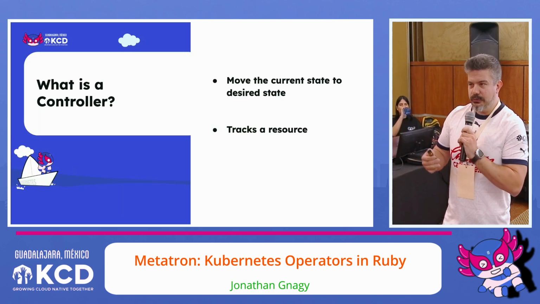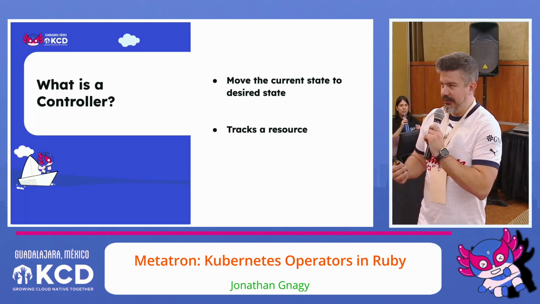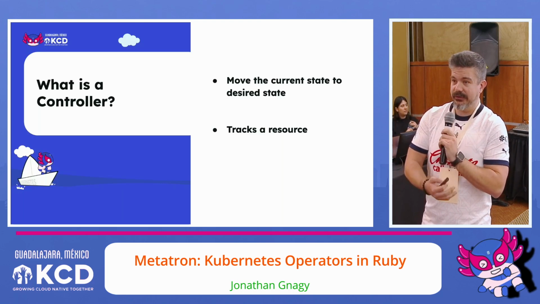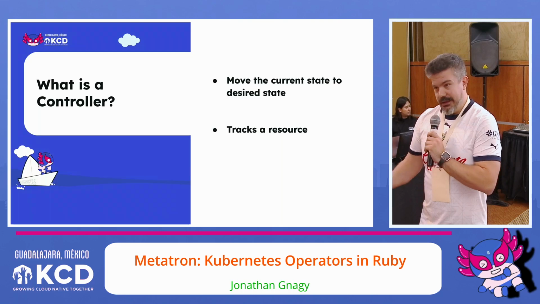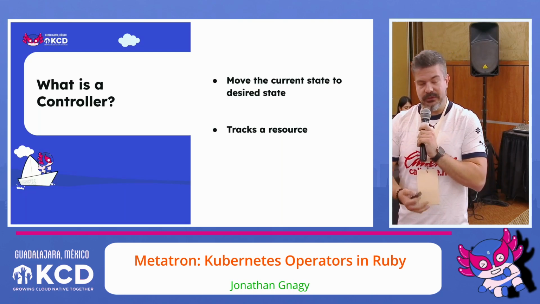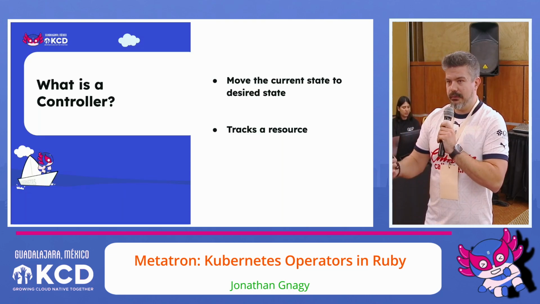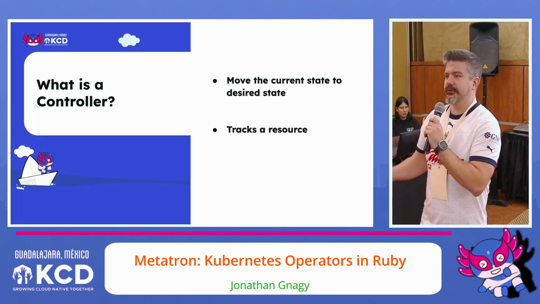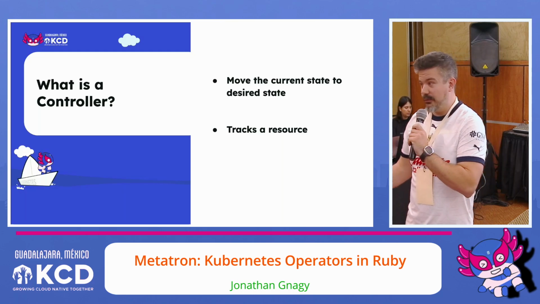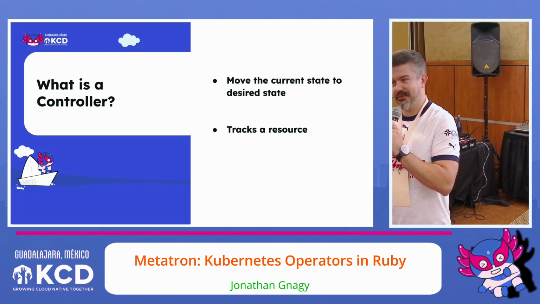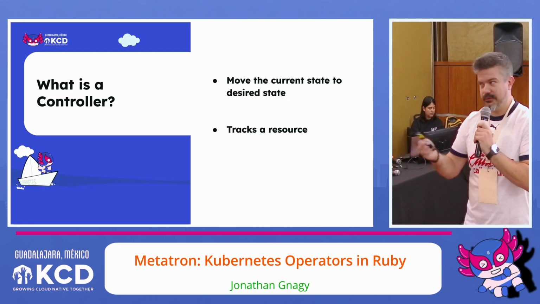Part of that control loop has to be recording things. It has to understand both what your desired state is, and it has to have a place to record whether or not it was successful in migrating towards that desired state. For that, controllers interact with a certain type of resource. Deployment controllers work with deployments, stateful set controllers with stateful sets.